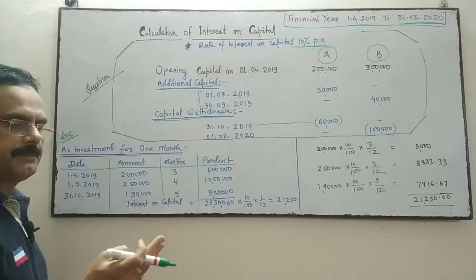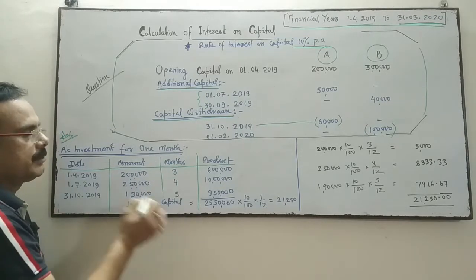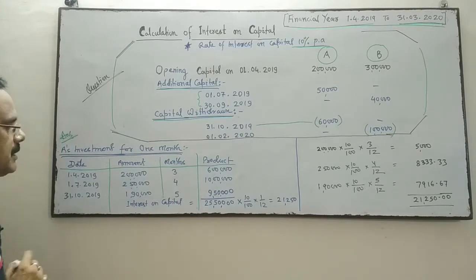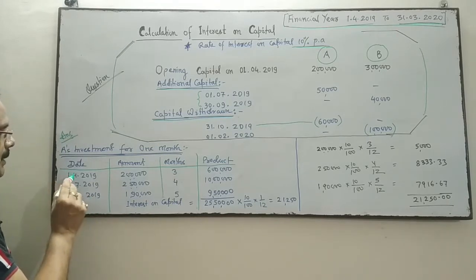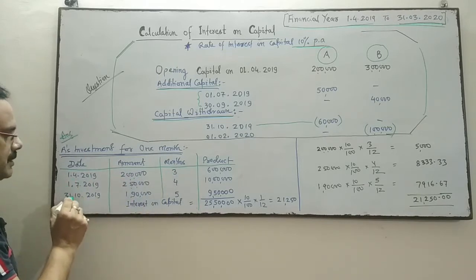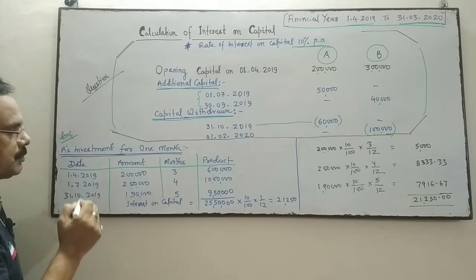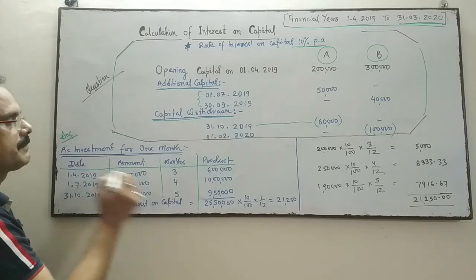Month calculation is very easy: 1st April to 1st July, 3 months; 1st July to 31st October, 4 months; 31st October to 31st March 2020, 5 months.